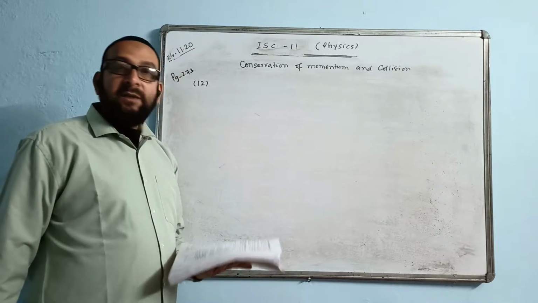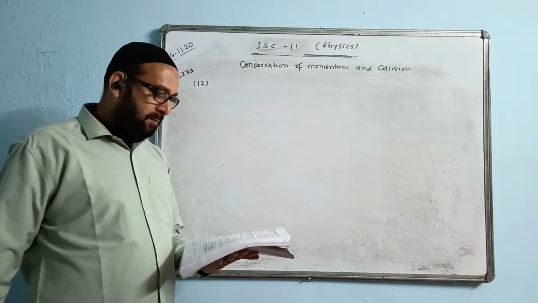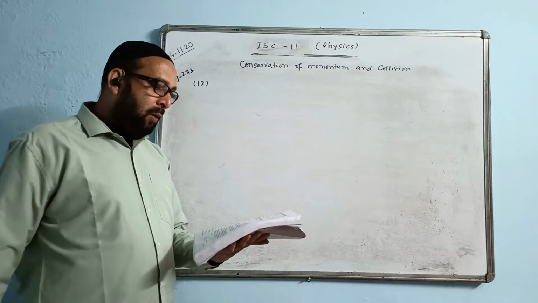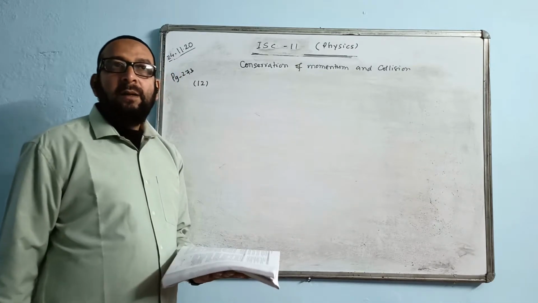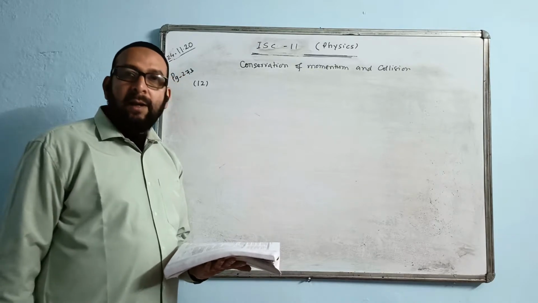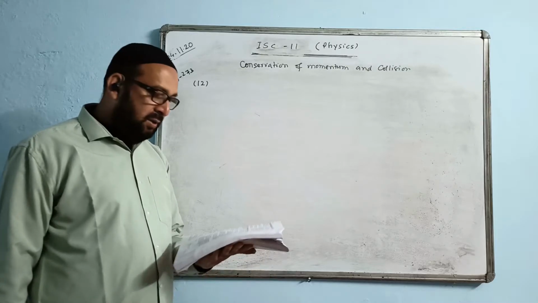A bullet of mass 9 gram hits the block and sticks to it,